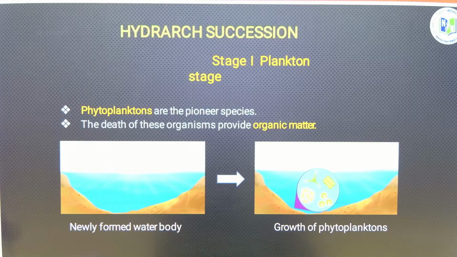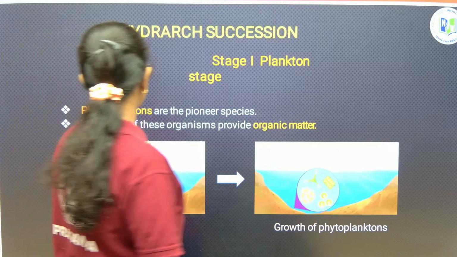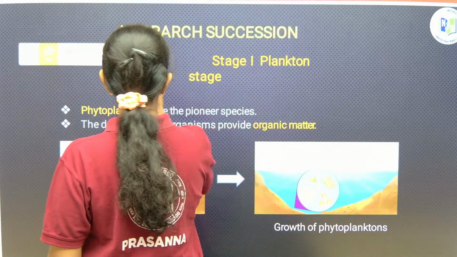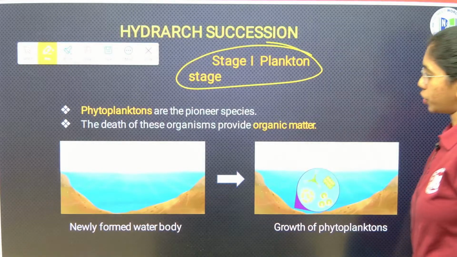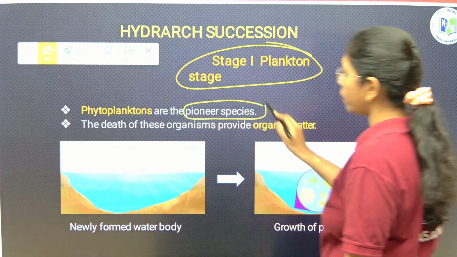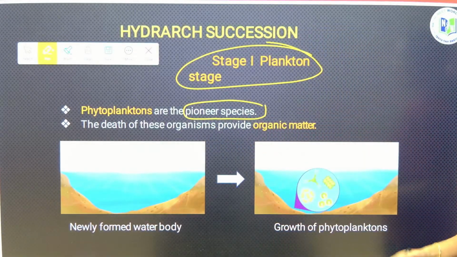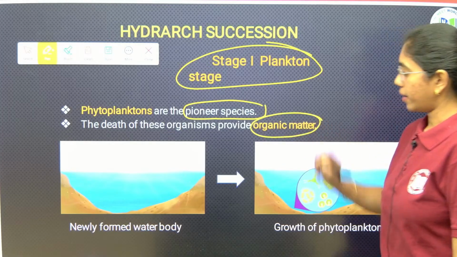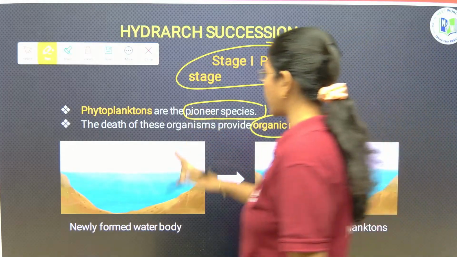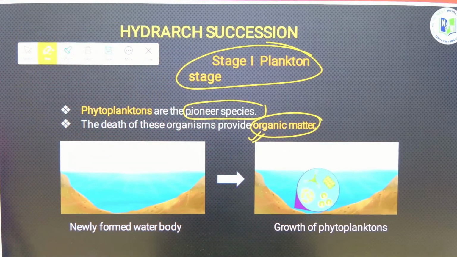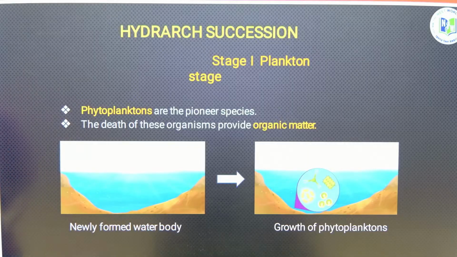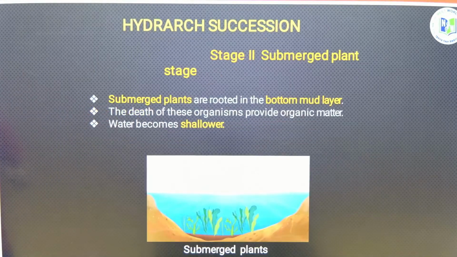Now, Hydrarch succession. This is stage 1, plankton stage. Fine, right? Plankton stage. Phytoplanktons are pioneer species. The death of these organisms will provide organic matter to the next stage. Till here it is clear, right? And then Hydrarch succession.